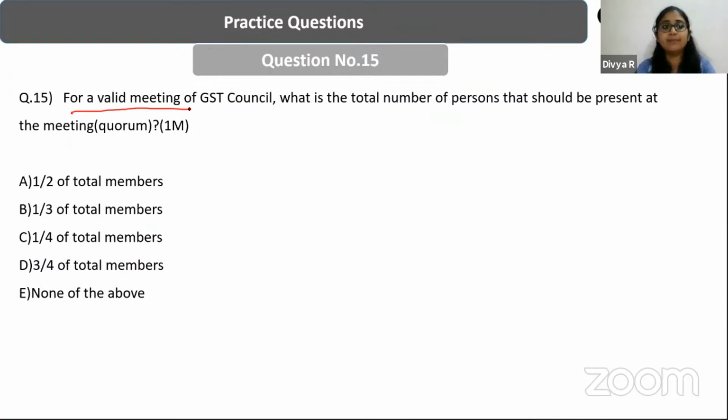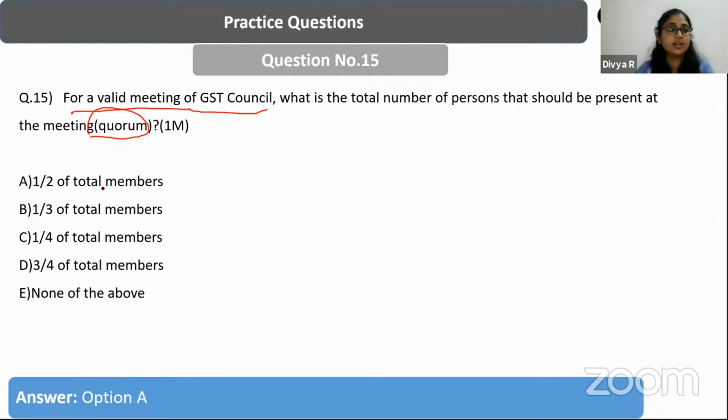Next question, for a valid meeting of the GST Council, what is the total number of persons that should be present at the meeting? So we are asking about the quorum that is required for the GST Council. What is the quorum? Yes, fantastic job. It is 8. Please do not get confused. It is half of the total members that constitute the quorum of the GST Council.